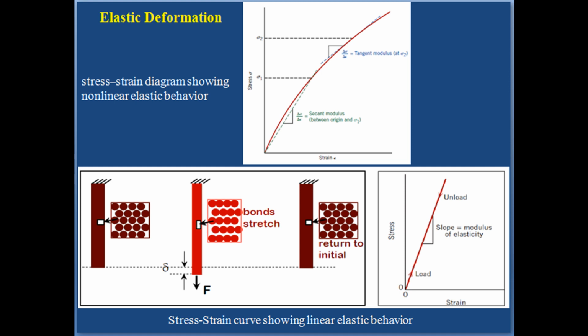Now we'll just summarize the given point: elastic deformation. Deformation in which stress and strain are proportional is called elastic deformation. In elastic deformation, a limited distortion of the crystal lattice is produced, but the atoms do not move permanently from their ordered position, and as soon as the stress is removed, the distortion disappears and the body returns to its original configuration, that is, shape and size.